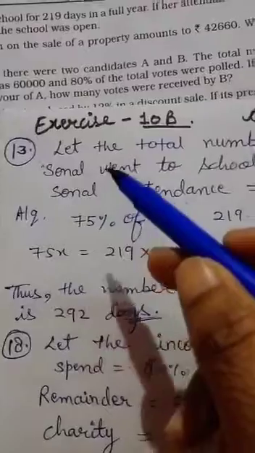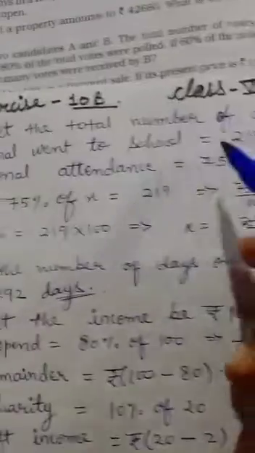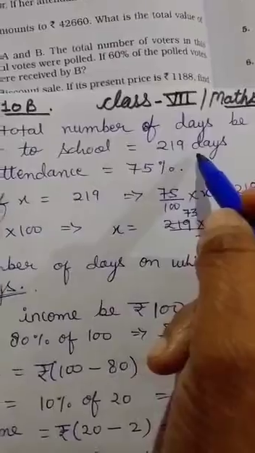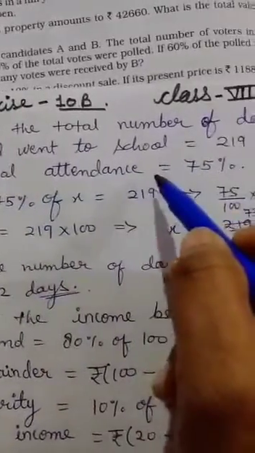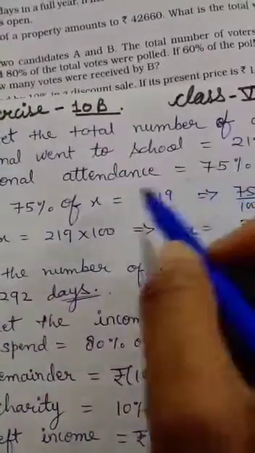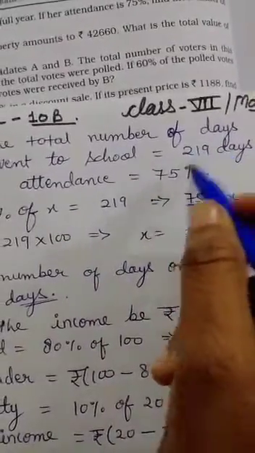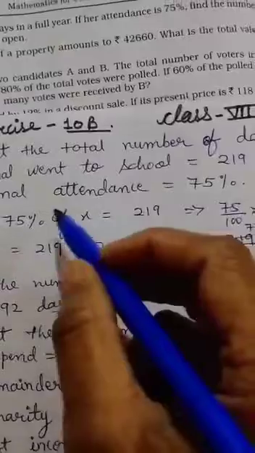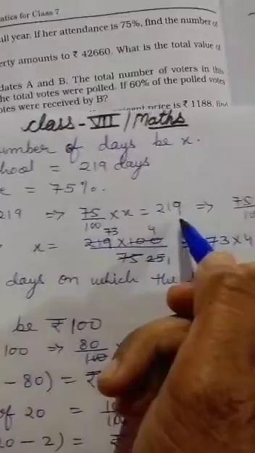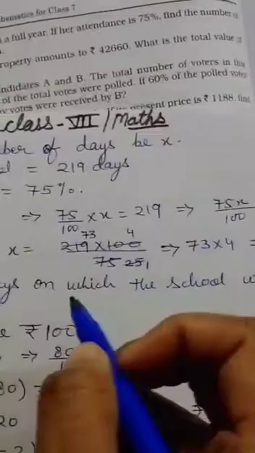See the solution. Let the total number of days be x. Sonal went to school. How many days? 219 days. Sonal's attendance is 75%. According to the question, 75% of what? Total number of days is equal to 219 days. 75% means 75 upon 100, of means multiply, x equal to 219 days. Multiply, it becomes 25x upon 100 equal to 219.